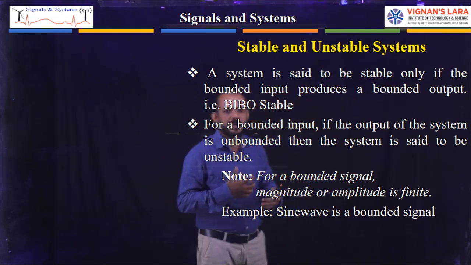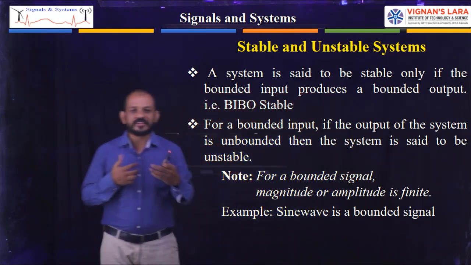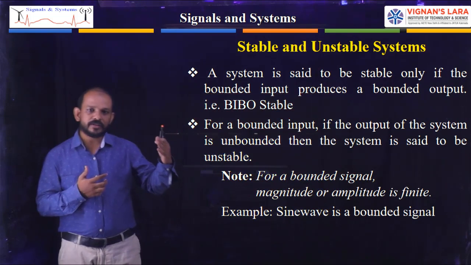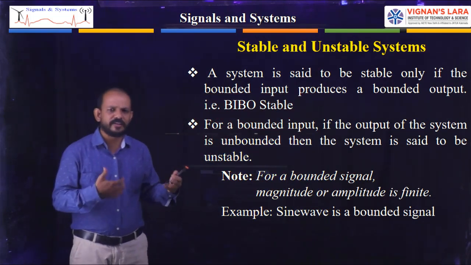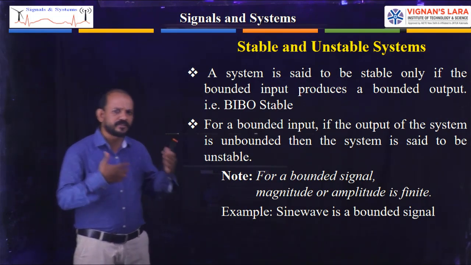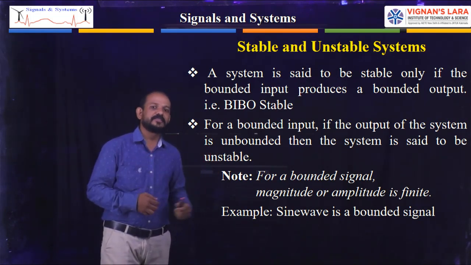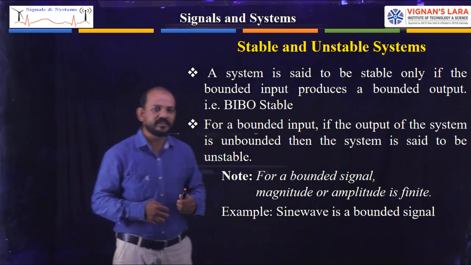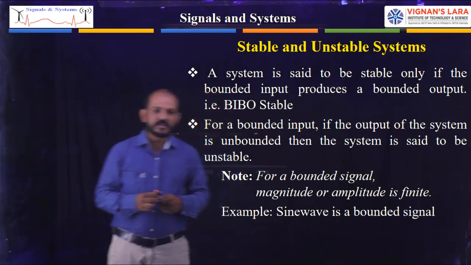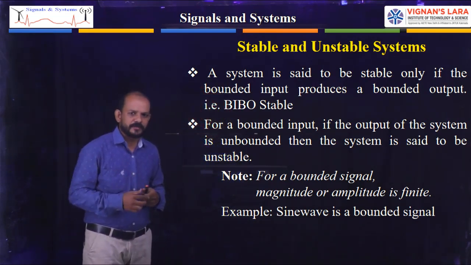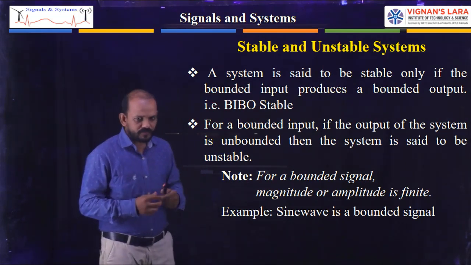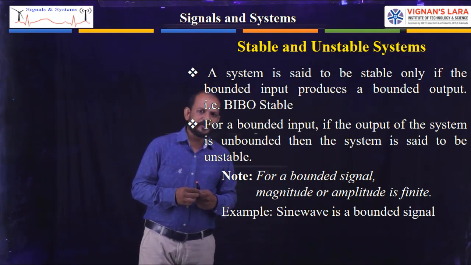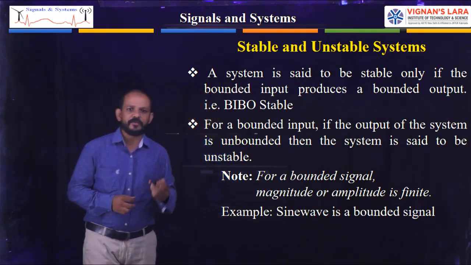And if the magnitude of the signal is infinite, then it is not a finite value, and you can say that it is unbounded. For a bounded signal, I will give you an example. Sine wave. Here the sine wave amplitude. Okay, consider a sine wave.